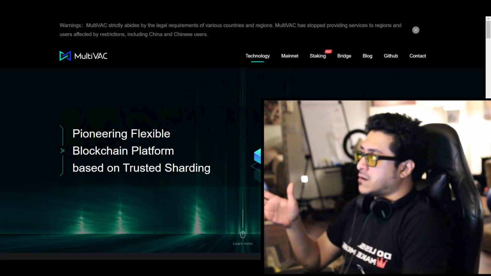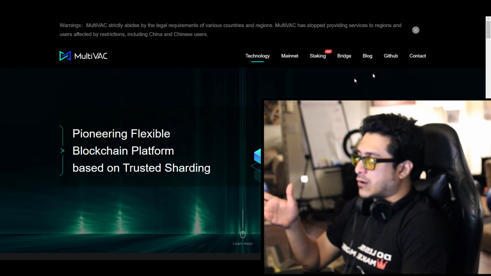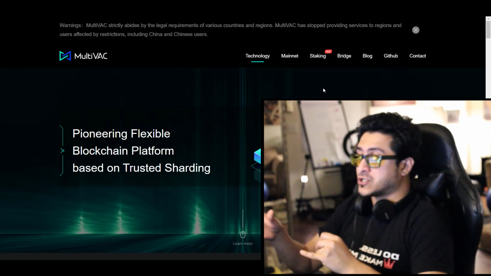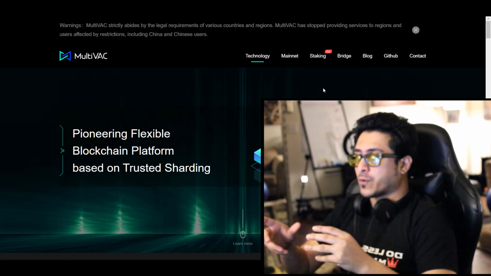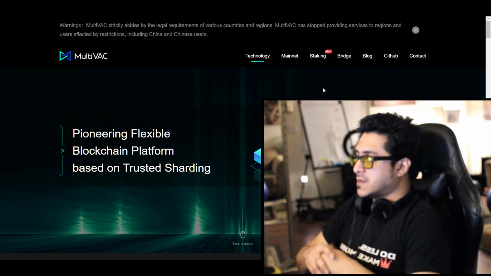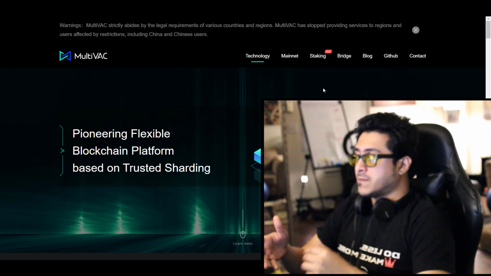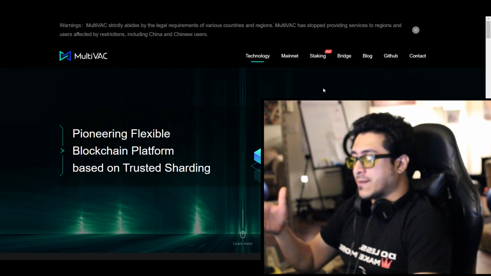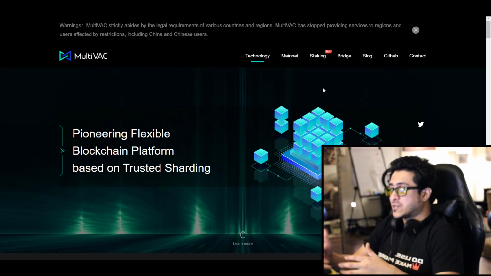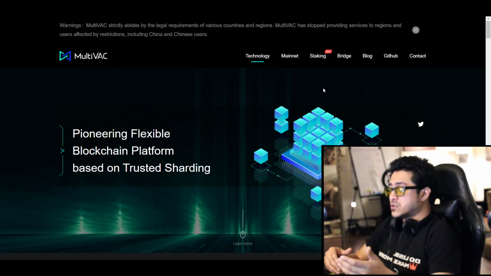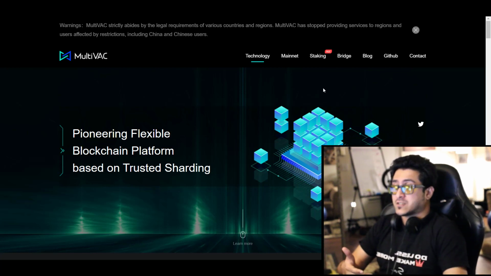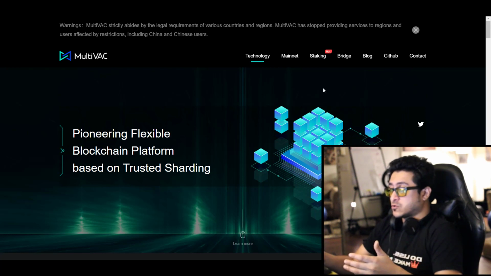Once you're there, you'll be presented with multiple options. However, we'll focus on three, which are the mainnet, staking, and bridge. Let me explain bridge real quick. Depending on where you acquired the MTV tokens, my preference is KuCoin, because you can withdraw MTV from KuCoin directly to the mainnet, so you won't need to bridge. However, if you use Uniswap, which is on the Ethereum network, or PancakeSwap, which is on the Binance network, you'll need to bridge to the mainnet.